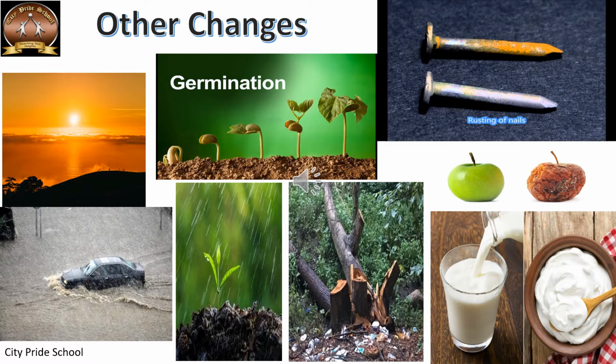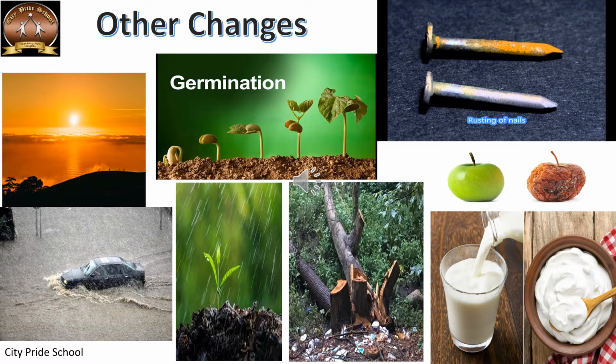Okay, even rusting of iron, if you go to see, apart from being a chemical change and an irreversible change, there is something else attached to it, and that is, it is also a very slow change. Then we have rotting of fruit. This also, apart from being an irreversible change and a chemical change, again is a very slow change. So you can see that these changes could be categorized into various categories.